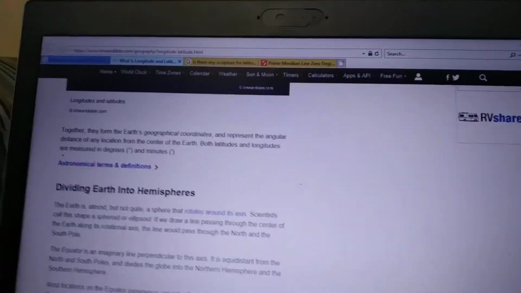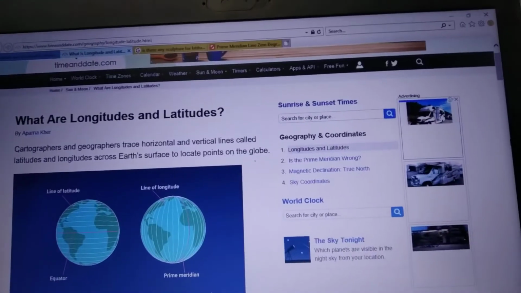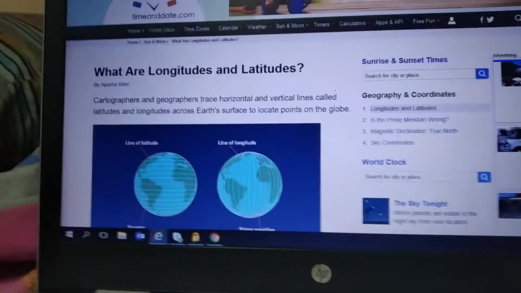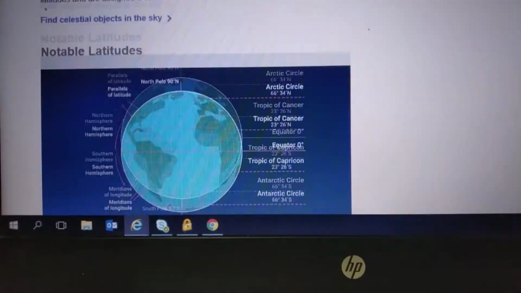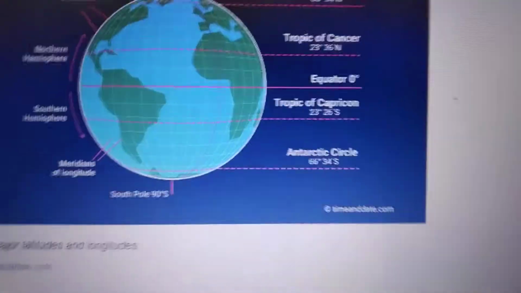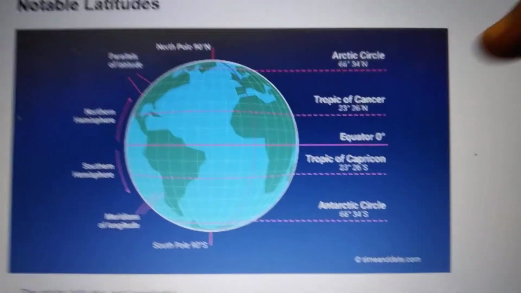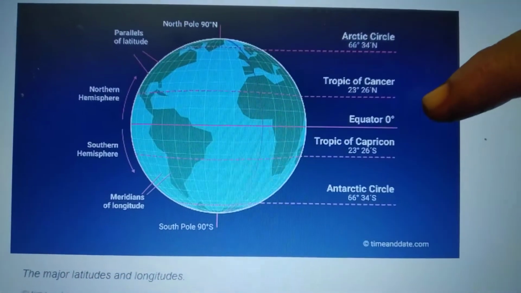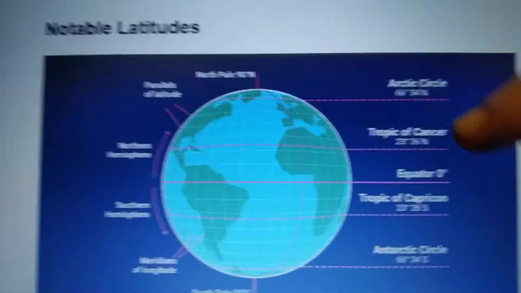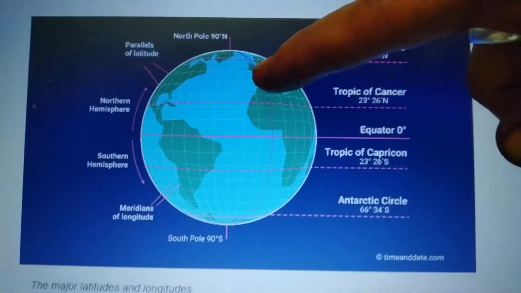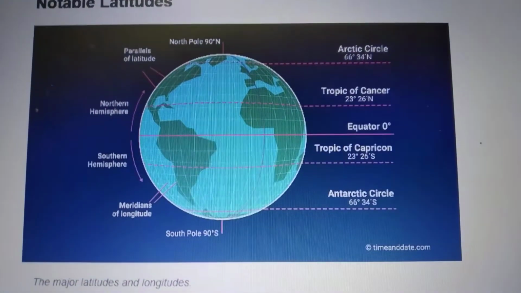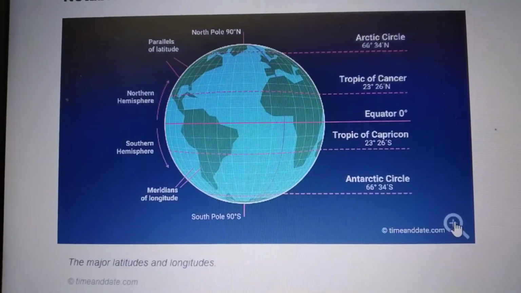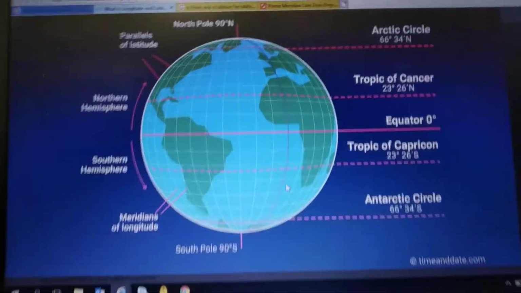Those pictures also I will show you. These are lines of latitudes. And coming to the next picture, see here, this is the equator. The center line that passes through is called the equator, which is the longest one. Above the equator is the northern hemisphere, and below the equator is the southern hemisphere. Are you observing?